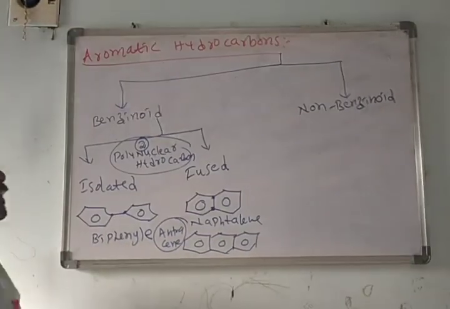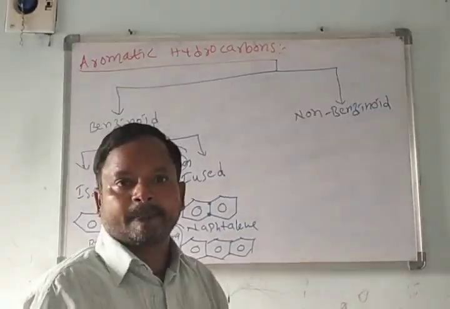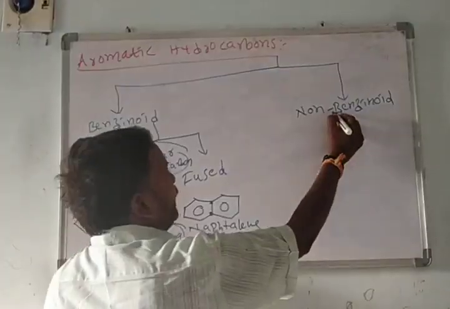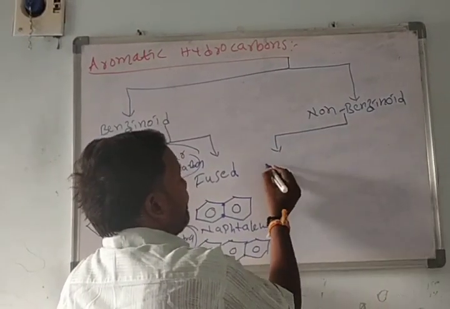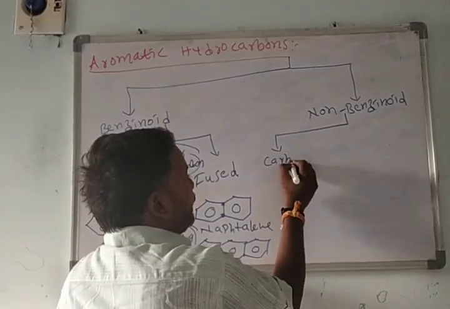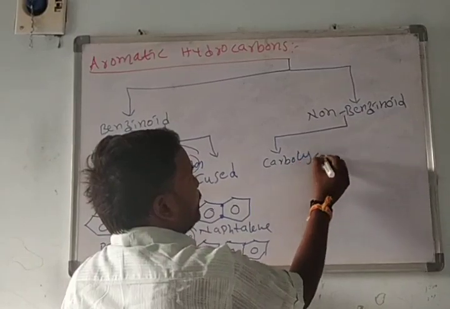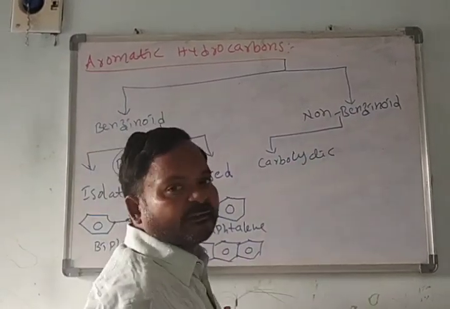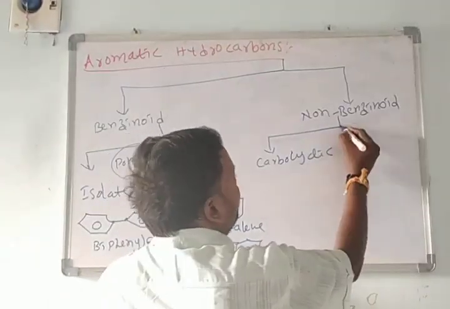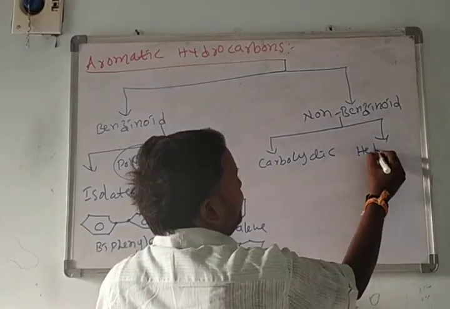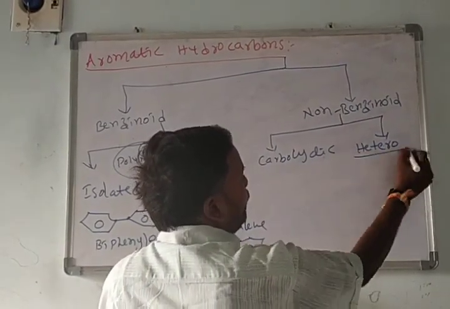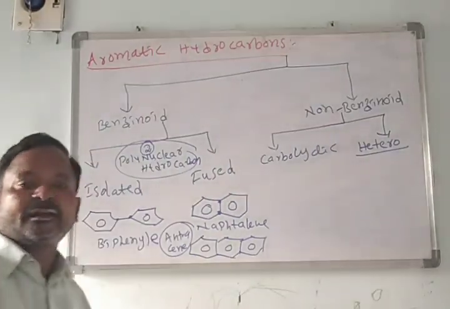Non-benzenoid aromatic hydrocarbons are classified into two types: carbocyclic non-benzenoid and heterocyclic non-benzenoid.